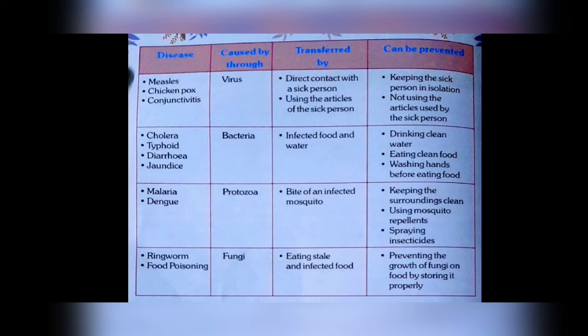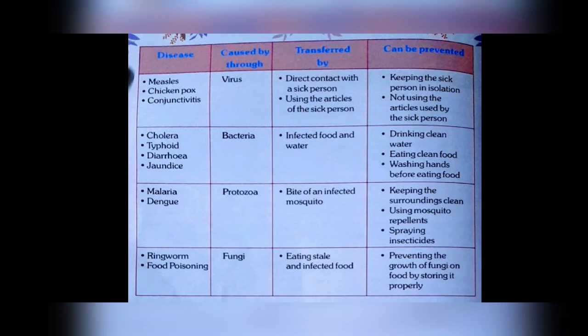Direct contact with a sick person, using the articles of the sick person. The things which the sick person is using, if we are using the same things, then these diseases can come in our body also.